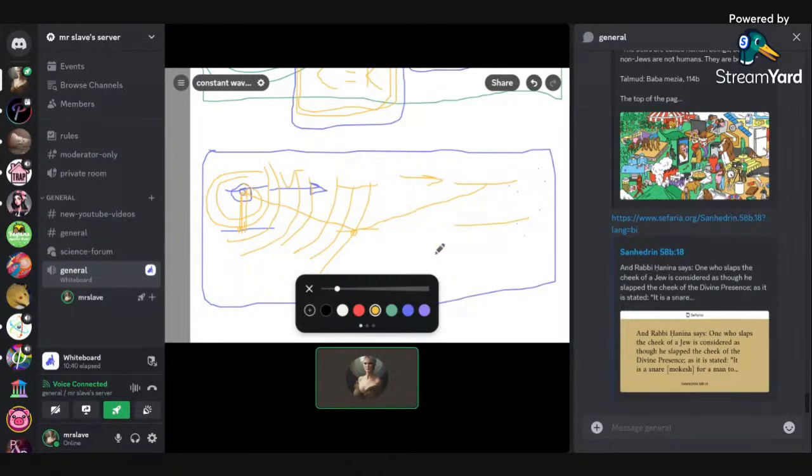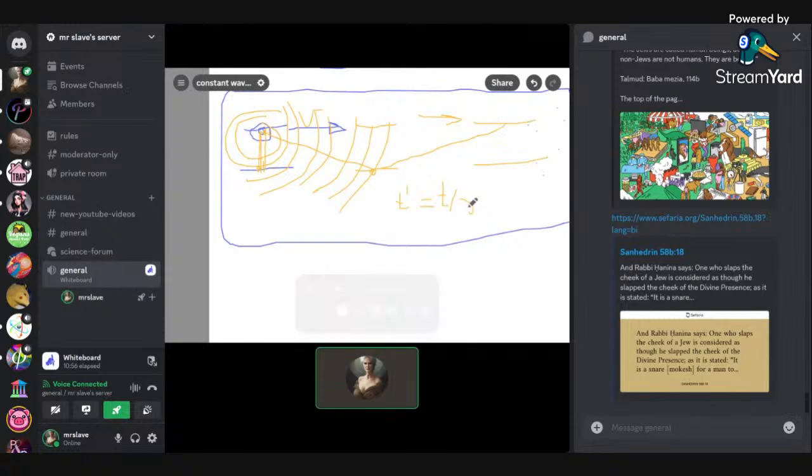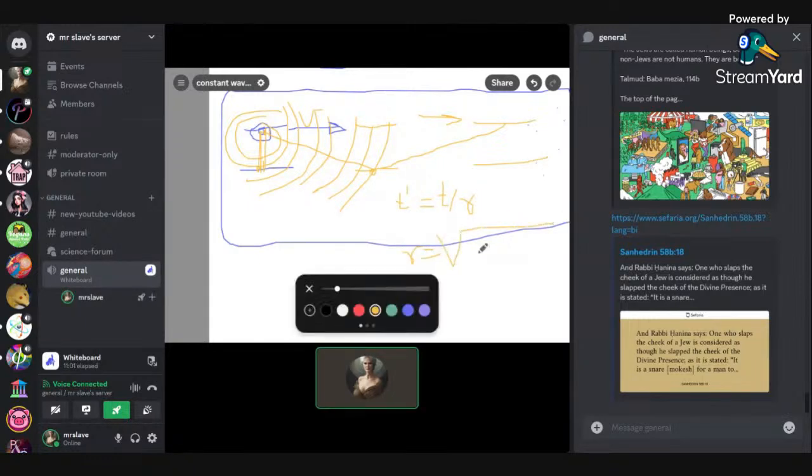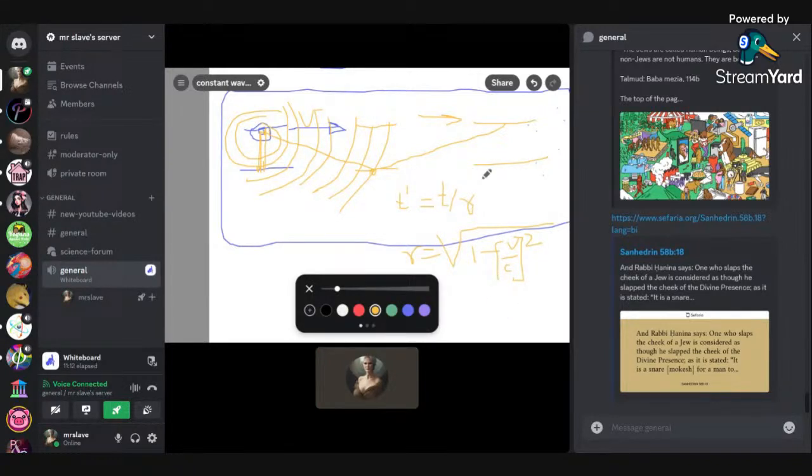And Dialect has shown that T prime is equal to T original divided by gamma, where gamma is the Lorentz gamma, which is one over the square root of 1 minus v over c squared. So this is true in the bathtub. Immediately you get time dilation.